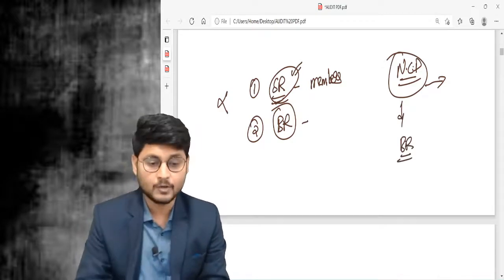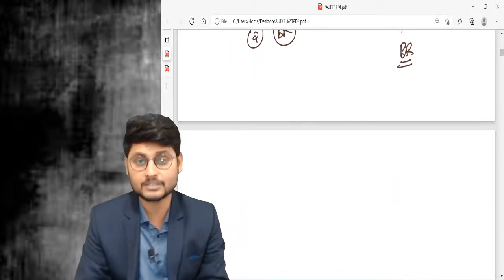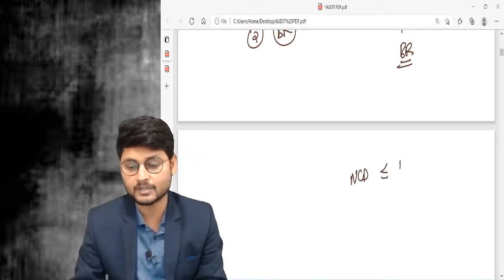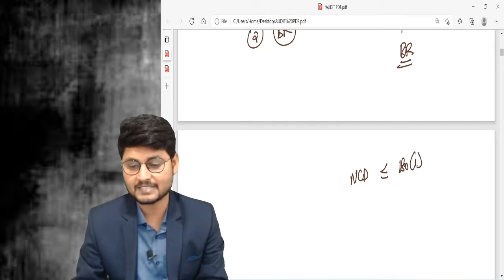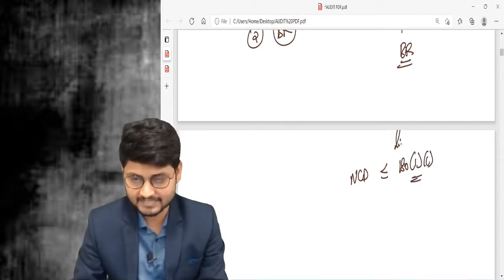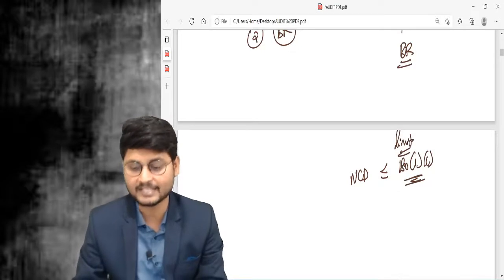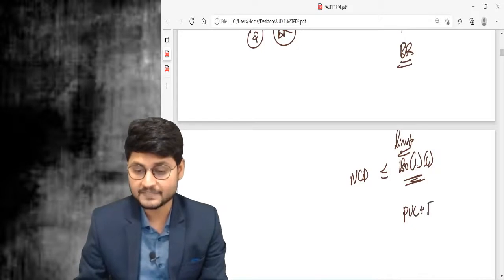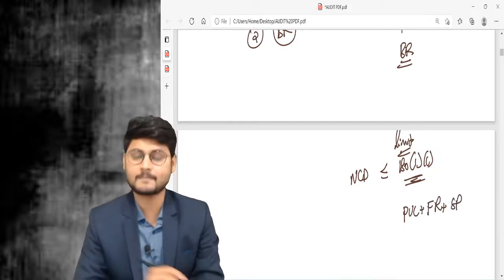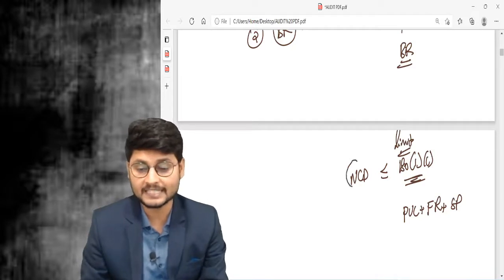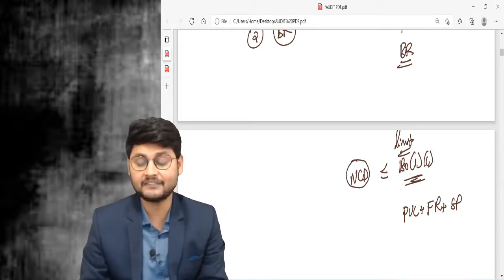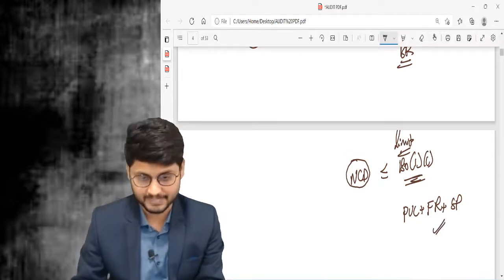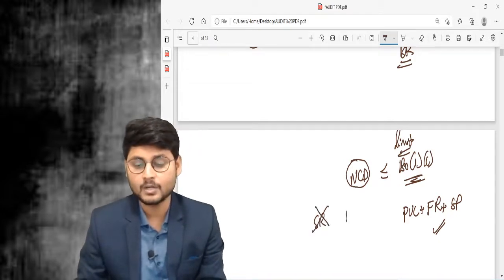And this is applicable only when the amount you are going to raise through non-convertible debentures is less than or equal to the limit in section number 180, subsection number 1, clause number C. There is a monetary limit given there: paid up capital plus free reserves plus securities premium. If you are going to raise the money through NCD, and if it is not exceeding PUC plus FR plus SP of the company, securities premium of the company, then special resolution is not required, only board's resolution is required.